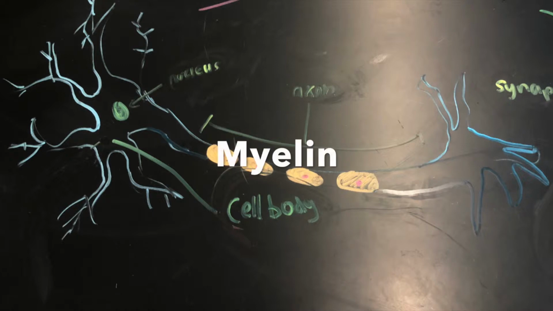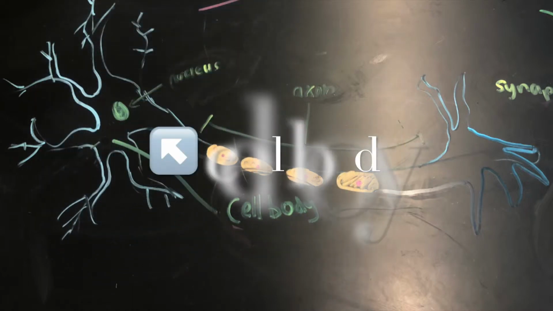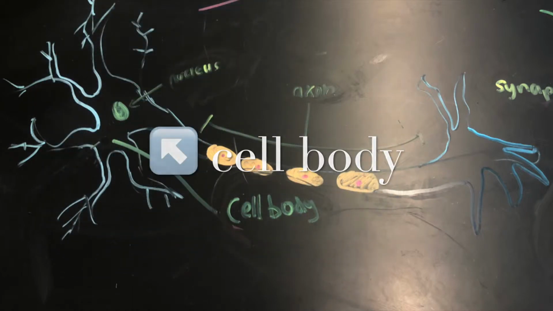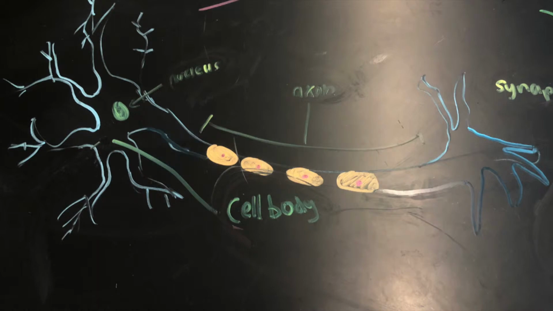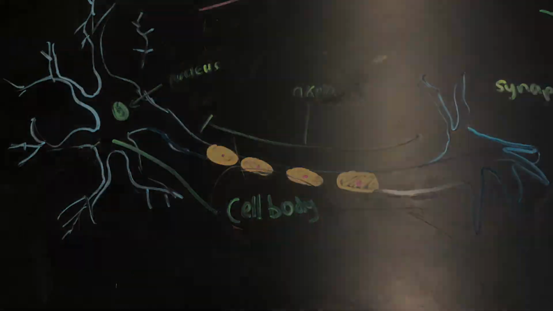The axon is covered in myelin that acts as insulation, with little bits of exposed neuron in between chunks of myelin called nodes of Ranvier. The nodes of Ranvier allow signals to travel down the neuron faster through saltatory conduction. The cell body connects the dendrites and the axon, and it contains the nucleus. The cell body is also responsible for making dendrites and neurotransmitters.